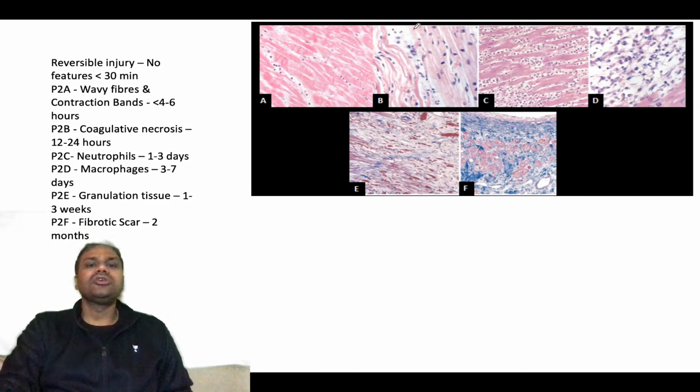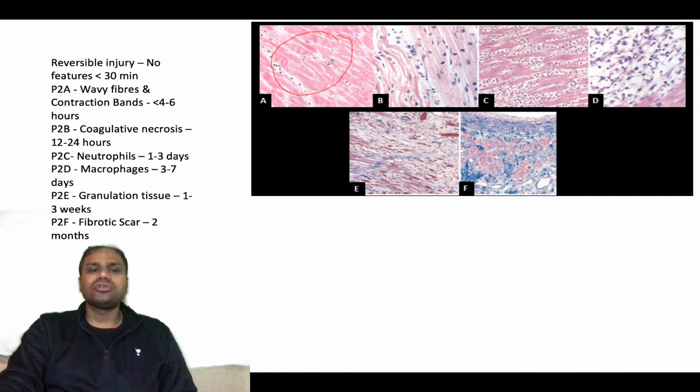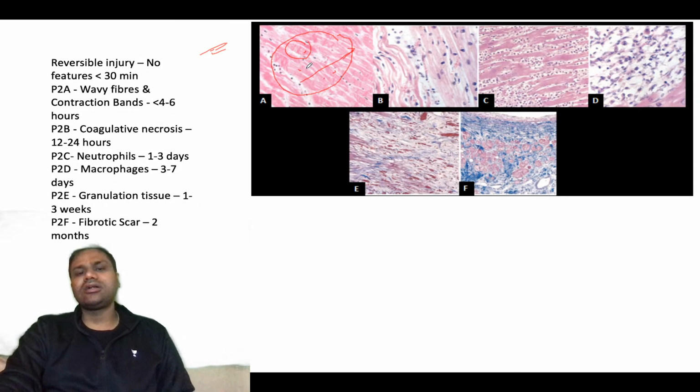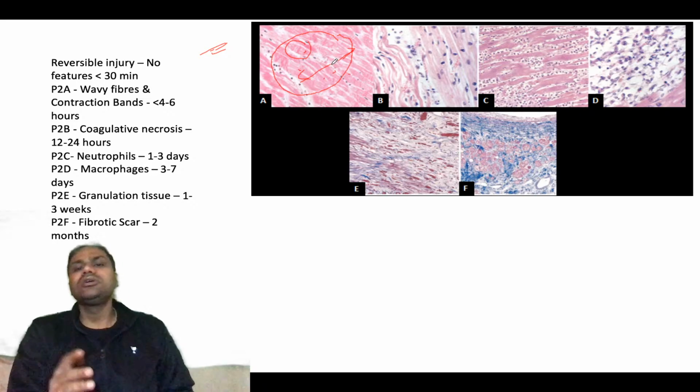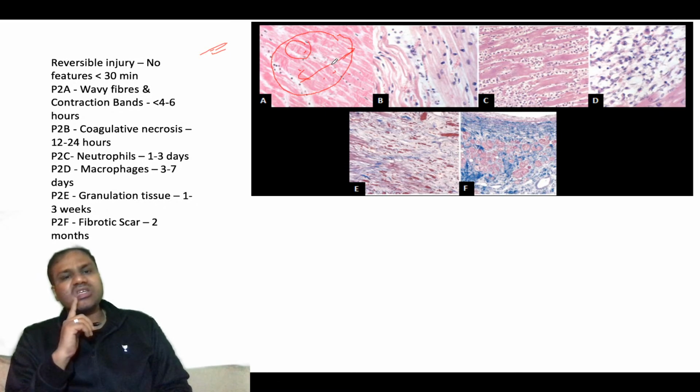So this figure, this is the first figure. You can see in the first figure necrosis and all, and the nuclei have gone. Okay, there is reversible injury with no change, but here injury is seen. Wavy fibers, the nuclei have been lost, and you can see contraction band also. So they say wavy fibers and contraction band. So this type of thing you can see, and a little bit of neutrophilic infiltration can also be seen, but अभी तक बहुत ज़्यादा neutrophil infiltration नहीं हुआ, यानी कि एक दिन तो पूरा हुआ नहीं है. So this can be seen basically in the first 6 hours.